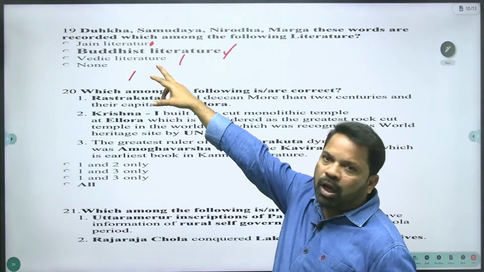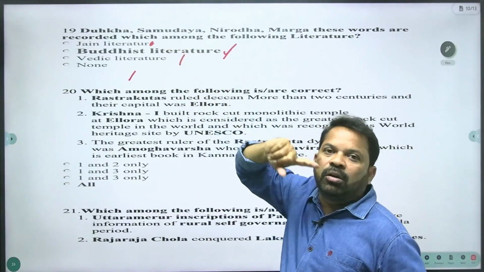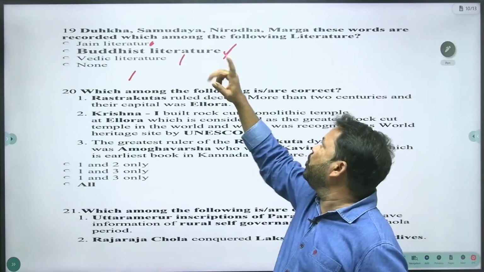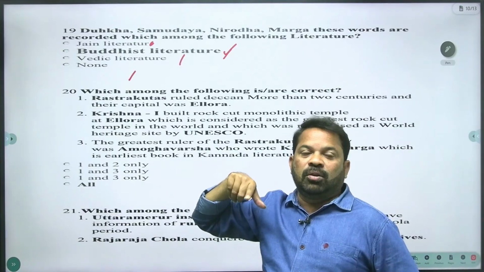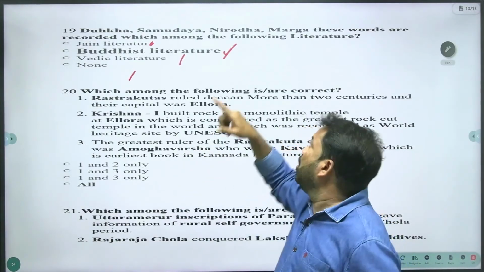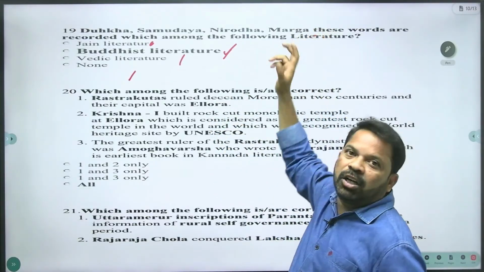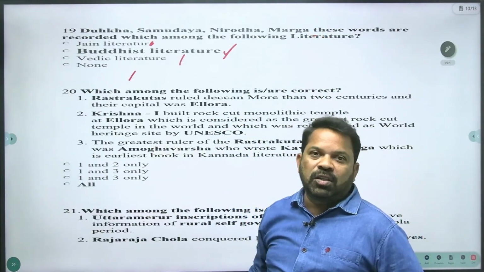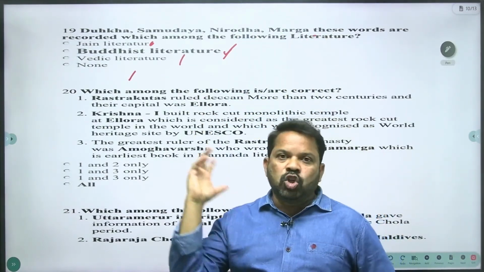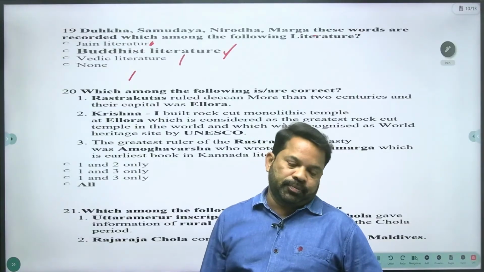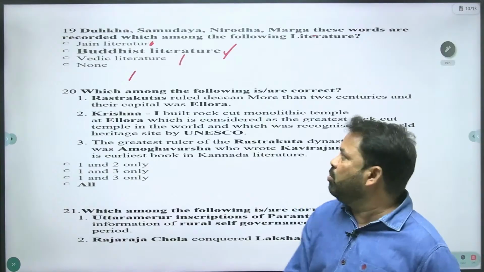Yes, see, dukkha, the world is full of sorrow. Samudaya, the desire is the cause for the sorrow. And nirodha, one can attain nirvana, moksha, to overcome the sorrow. And how to attain nirvana? That is marga, that is called ashtanga marga. Buddha said ashtanga marga. And these words belong to Buddhist literature. These four are noble truths of Buddha. Yes. So your answer is B. B for Bombay, Buddhist literature.